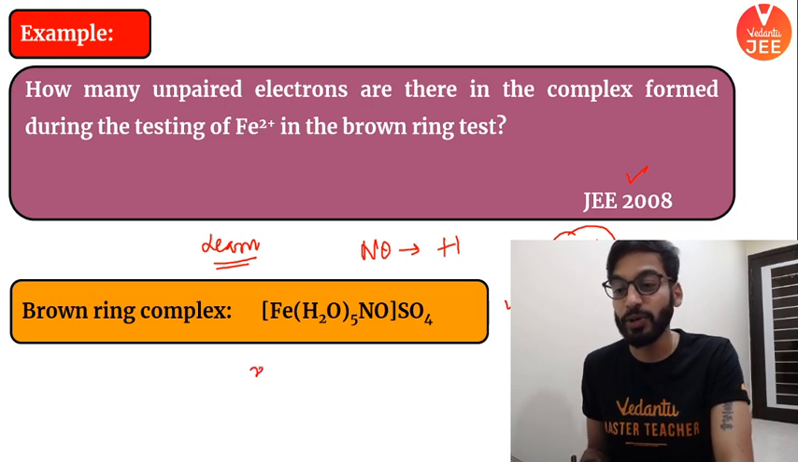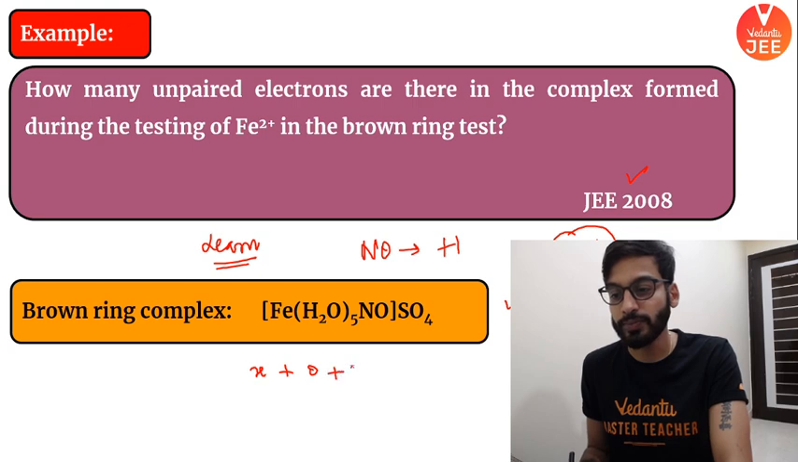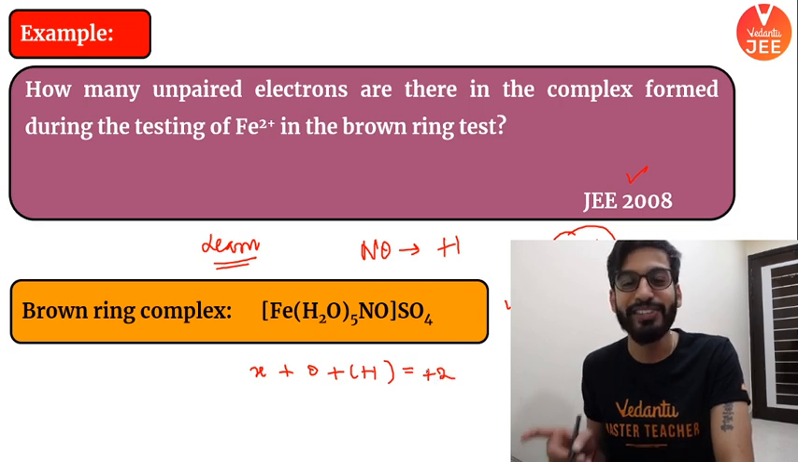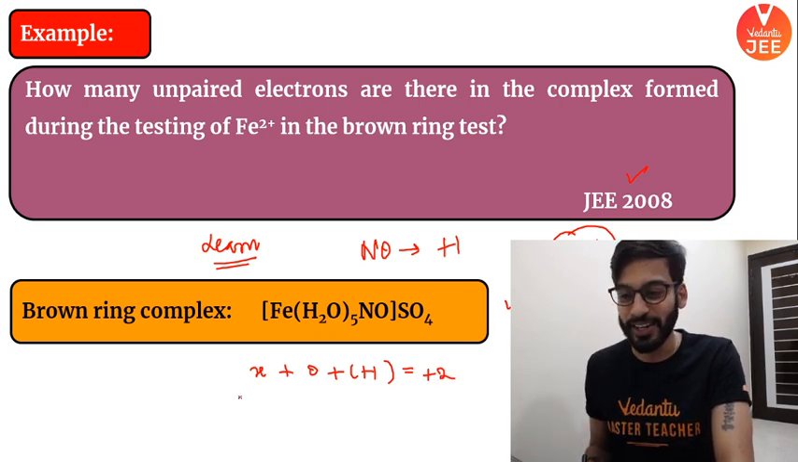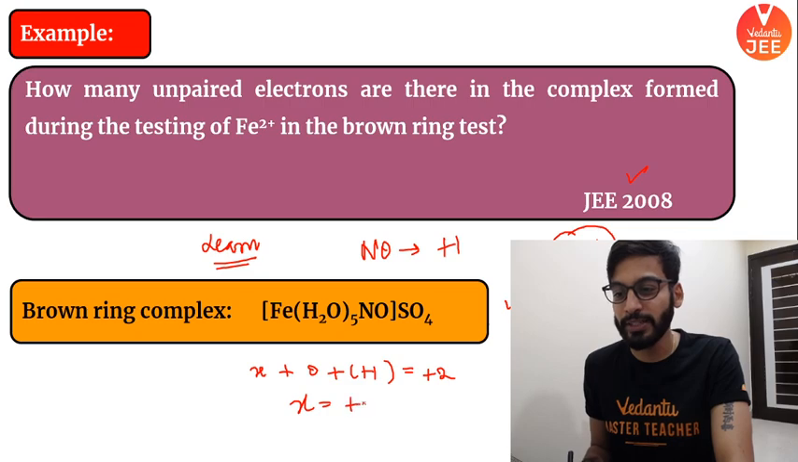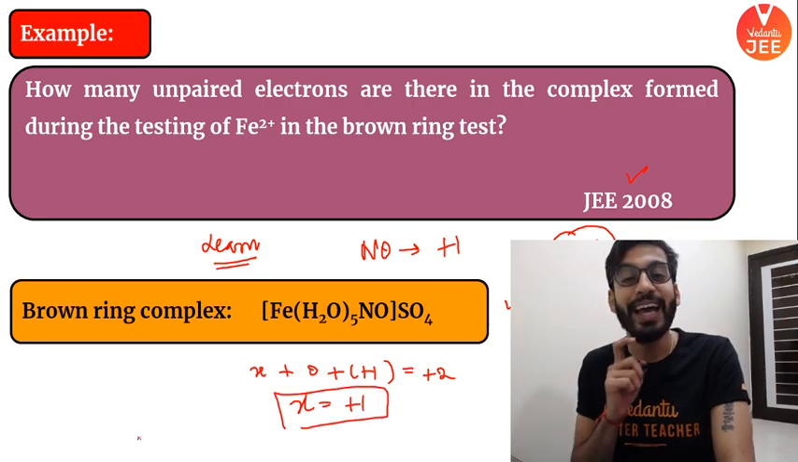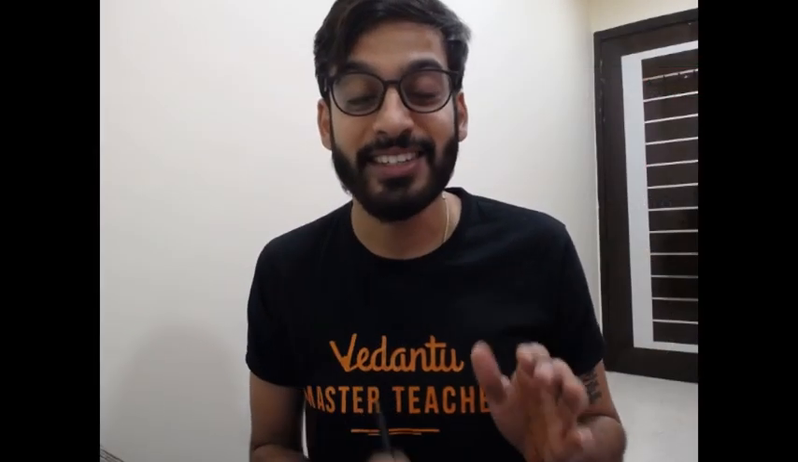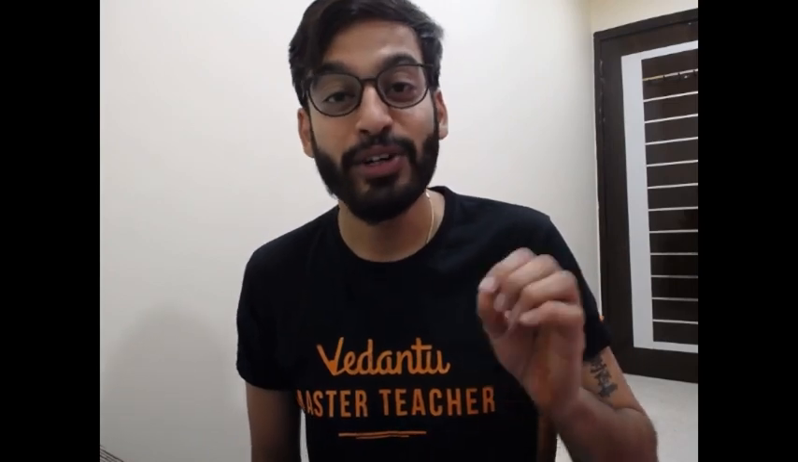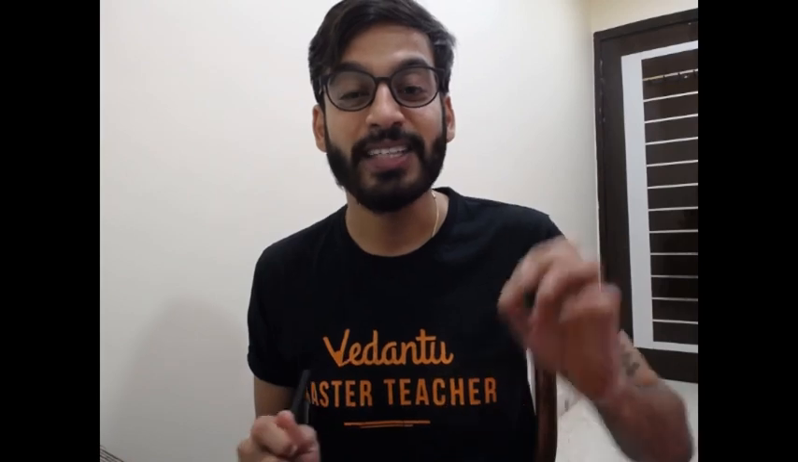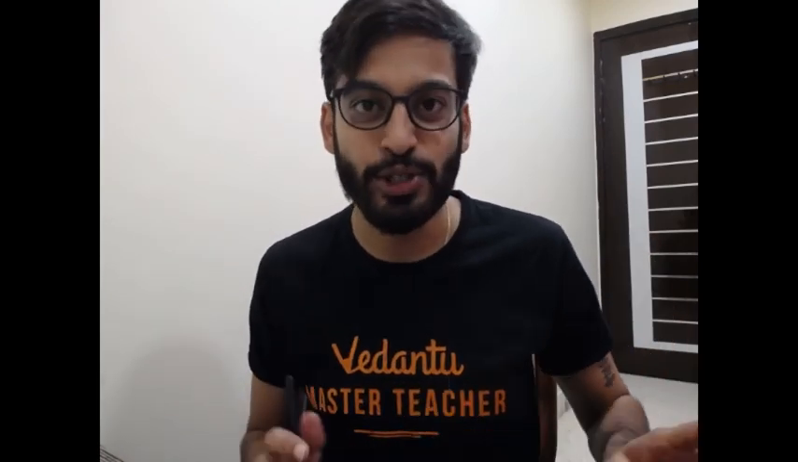So now please tell me what is the oxidation number of iron? X plus water is 0 plus 1 is equal to the overall charge, which would be +2. Absolutely correct, because sulfate has -2 charge on it. Absolutely right. So X will come, beta, as how much? +1. I am very happy to tell you, boys and girls, pay full attention. Iron in the brown ring complex, the complex which I have just shown, in that particular complex, iron can show the +1 state. It does not show it anywhere else.